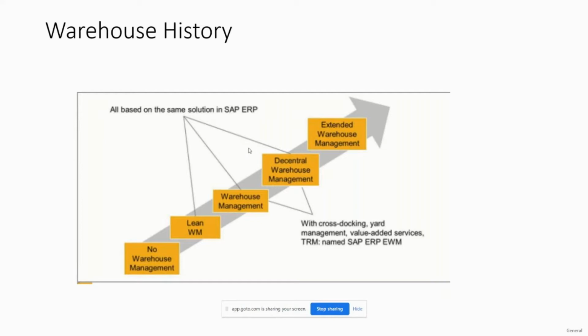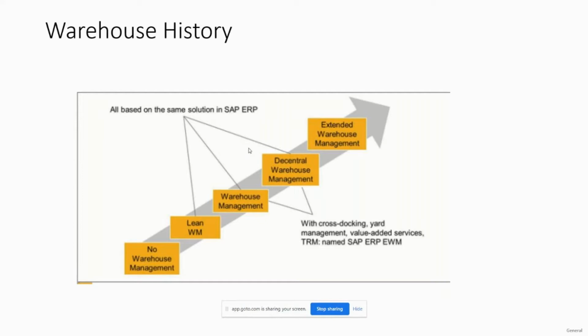Probably our basis expert can help with the downtime details. But that is the motto behind this decentral system: whenever there is a system downtime or something happens in the SAP system, the decentralized system, which is not connected with SAP, can continue operating and continue with its activities.